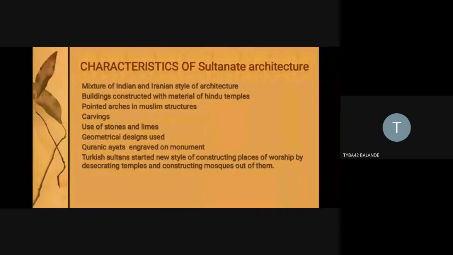Then we see the sixth important characteristic, which is geometrical design. They used pentagons also. Not only designs, but their entire monument was constructed in pentagon, octagon, and hexagonal structures. The entire monument and the periphery complex was again divided into the charbagh style. In the charbagh style, the entire garden or plan was constructed by dividing it equally into four quadrants, four parts, in square shapes.